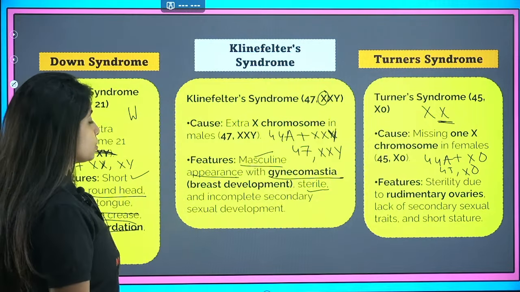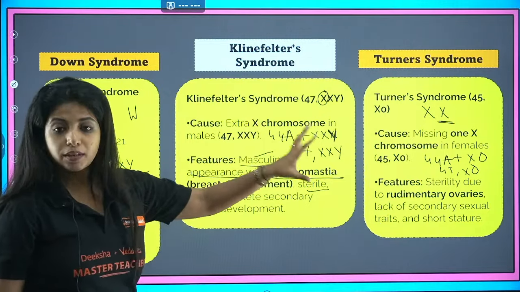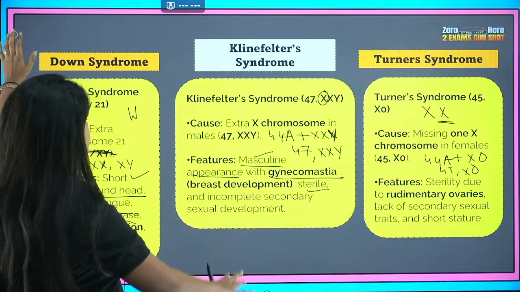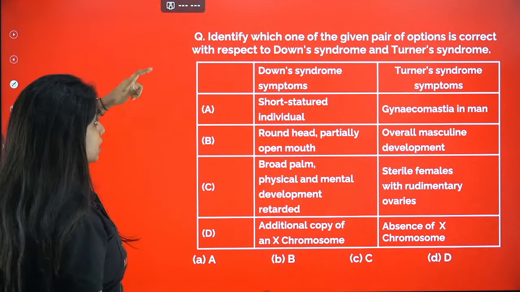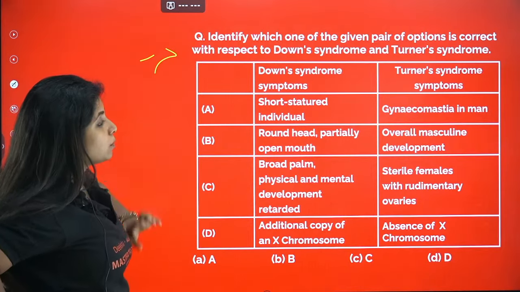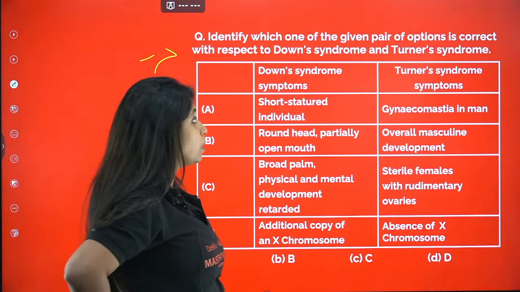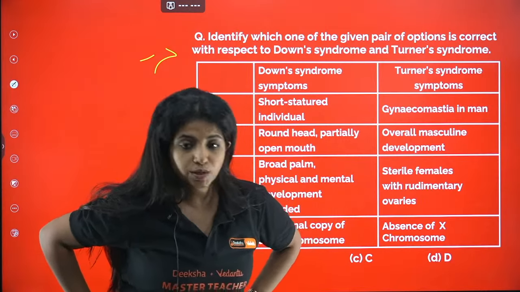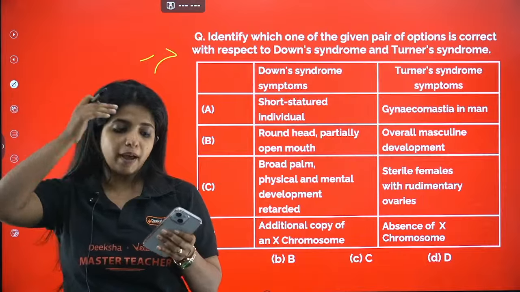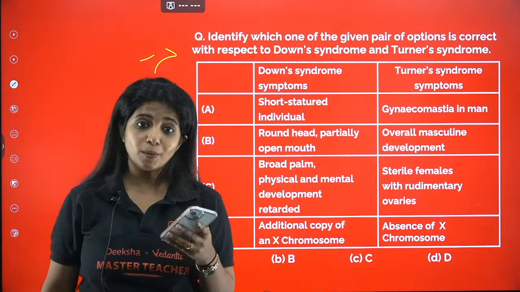So these are the things, please make sure you know the karyotypes. They are super important, and also all the features. Now I'll be showing you a few questions. Try to solve them and then we will end this. Identify which one of the following pairs of options is correct with respect to Down syndrome and Turner's syndrome. The features should be matched for both of them.